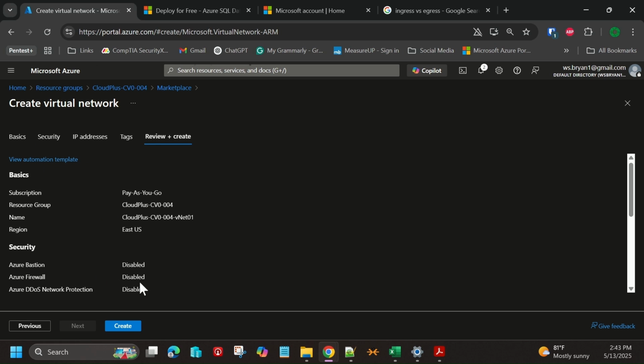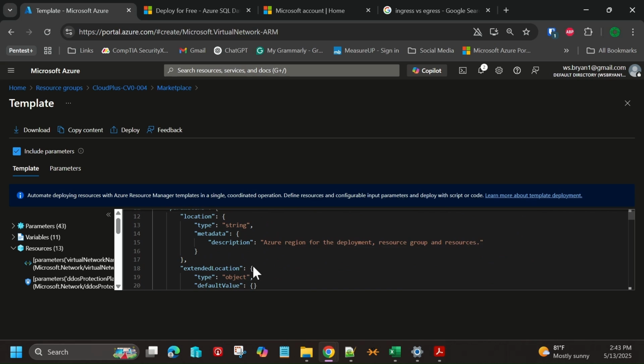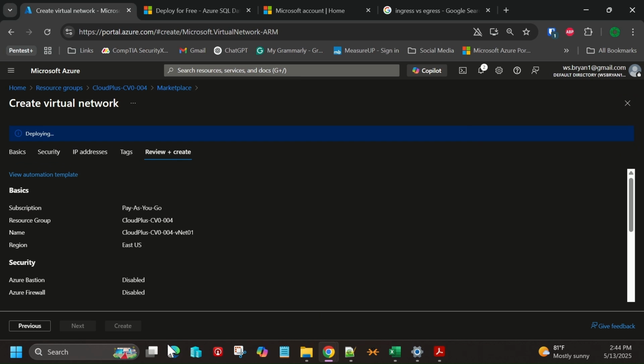If we wanted to view the automation template, again, keep in mind this is the JSON, and this would enable us, through automation, to deploy the same configuration multiple times. So a good way to have those immutable, predictable, consistent, repeatable results. I'm going to go ahead and close this down here. Just like to show you that. We'll choose create.